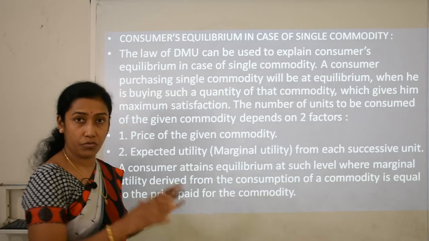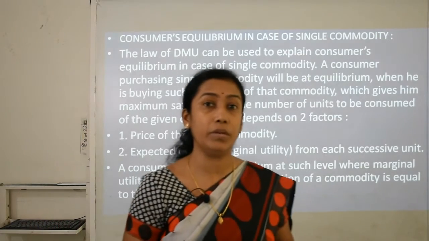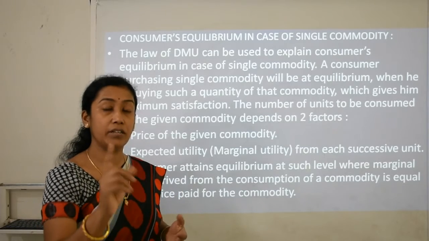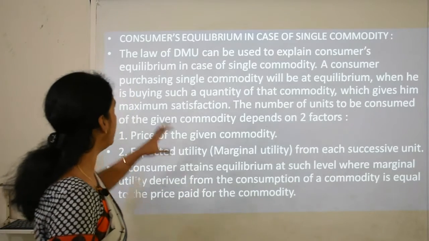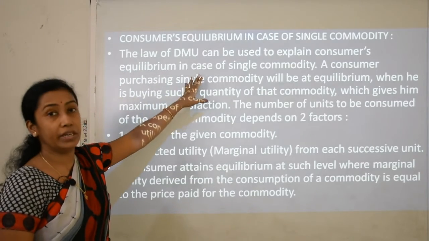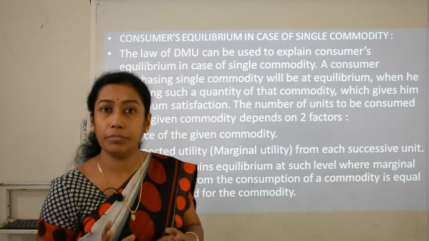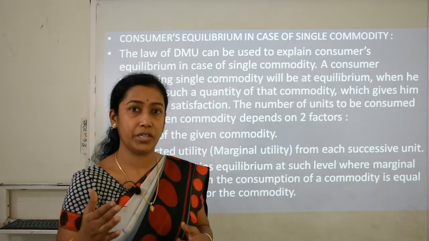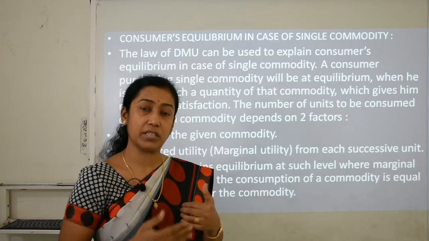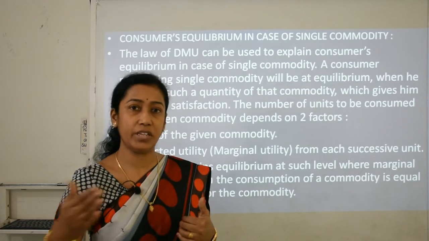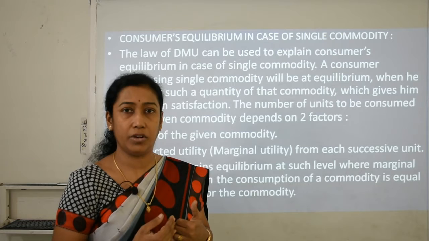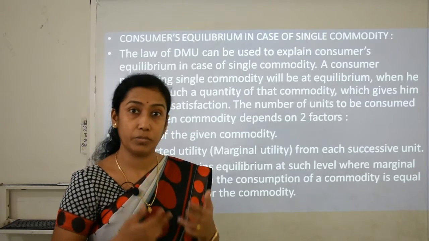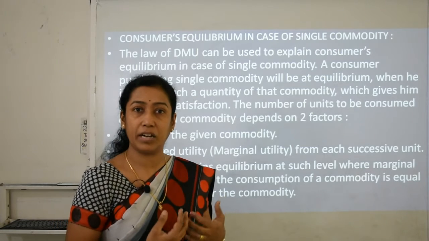Now finally we are moving to consumer's equilibrium in the case of a single commodity. How does a consumer attain this particular stage when he consumes only one commodity, the same commodity? Like the law of DMU, that is diminishing marginal utility. If you remember, we finished this particular topic before. Diminishing marginal utility means that as a consumer consumes more and more successive units of a single commodity, his satisfaction diminishes, because he is monotonously consuming that particular good.